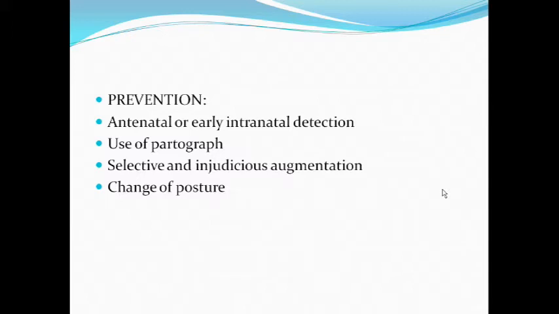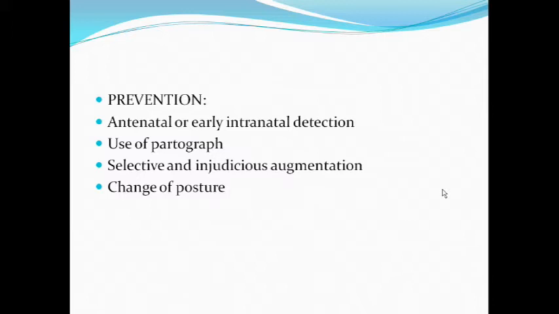As I told you, prolonged labor is divided into latent and active phase. In the latent phase, you don't have to do anything. You just have to wait and watch, and give analgesia and comfort to the patient, so that if it is a false labor, it will subside. But if the latent labor shifts to active labor, the patient goes into labor and the dilatation increases. The latent phase is 0 to 3 centimeter dilatation, and the active phase is from 3 centimeter to 10 centimeter dilatation for the first stage of labor.